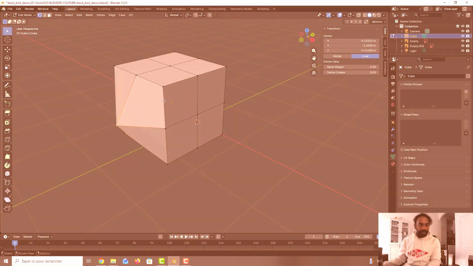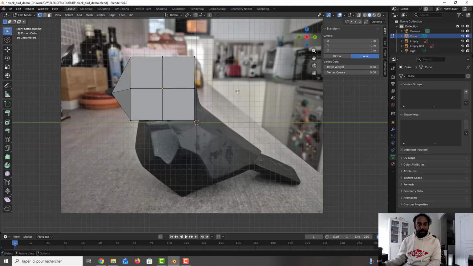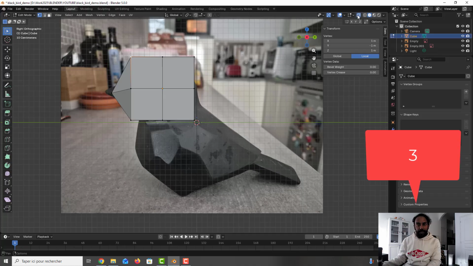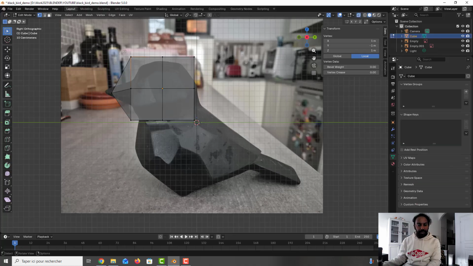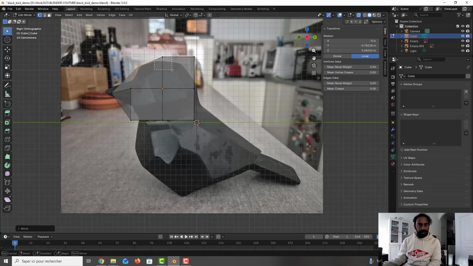I press tab, take this one, and I move a little bit down. So I press 3, I go to the X-ray, it will be easier for me. So we can take this one, I press G to move a little bit like this. I move here to give the shape that we want.